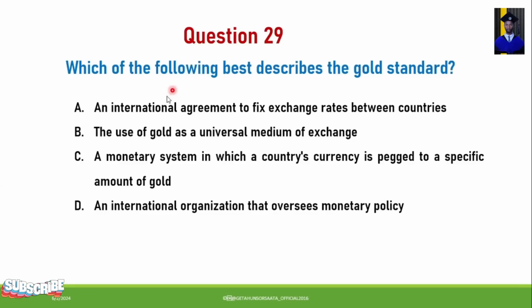Question number 29. Which of the following best describes the gold standard? A. An international agreement to fix exchange rates between countries. B. The use of gold as a universal medium of exchange. C. A monetary system in which a country's currency is pegged to a specific amount of gold. D. An international organization that oversees monetary policy. So the statement which best describes the gold standard is a monetary system in which a country's currency is pegged to a specific amount of gold. This best describes the gold standard.